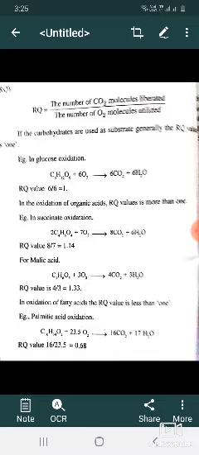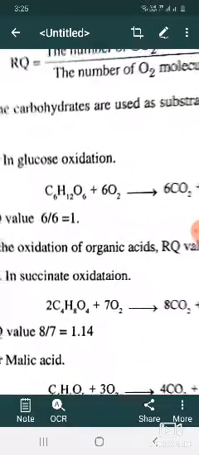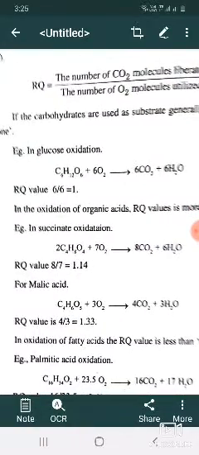So if carbohydrates are used as substrate, generally the RQ value is 1. For example, in glucose oxidation, C6H12O6 plus 6O2 give rise to 6CO2 plus 6H2O. So here the RQ value is 6 by 6 equals 1. So when carbohydrates are used as substrate, the RQ value is 1.